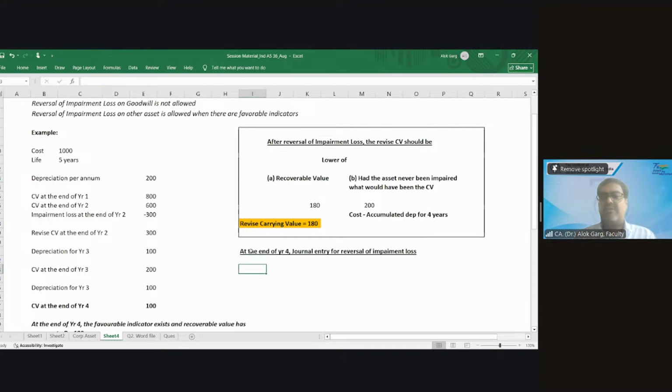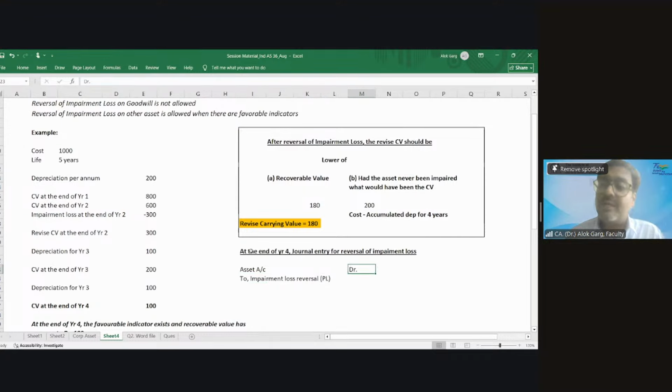Journal entry for the reversal of impairment loss. Asset account debit, to impairment loss reversal. कहाँ पे? In P&L, right?